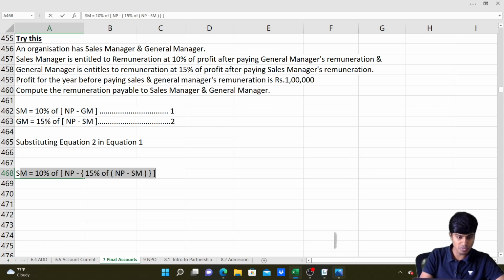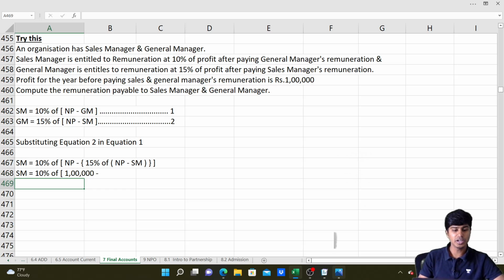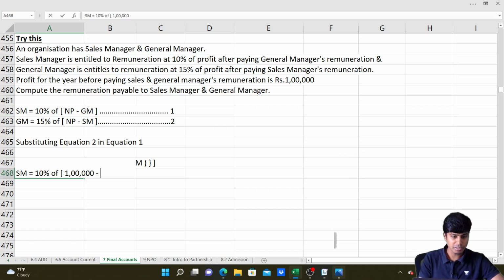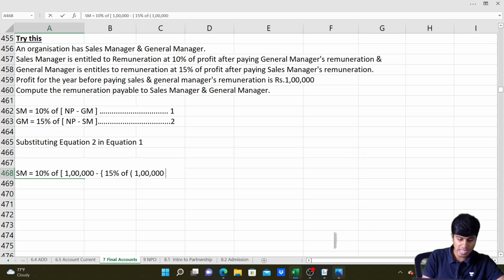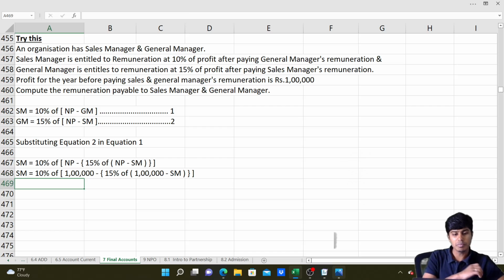So if I solve this equation, I will get sales manager is equal to 10% of how much is net profit? In this question, it is 1 lakh. So let me write 1 lakh minus. Now what is it that I should write? I should write 15% of, again I'll open a smaller bracket. Here I should write again 1 lakh minus, I don't know my sales manager's remuneration, so I'll write sales manager. Close the small bracket, close the flower bracket, close the big bracket.